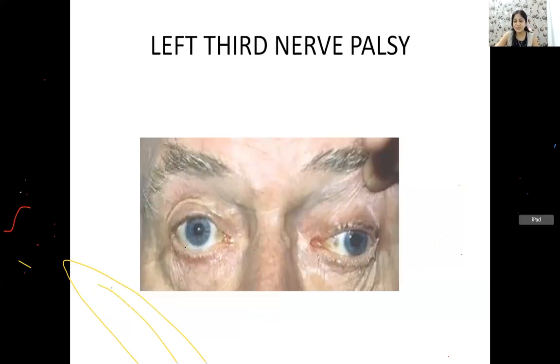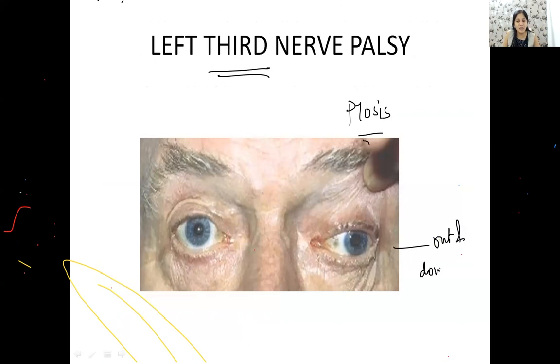So this is the first important picture question which I want you to learn. This is how a patient of nerve palsy presents. In third nerve palsy, the eye has typical ptosis, a drooping of the upper eyelid, and you have an out and down eye. Can you see? आउट एंड डाउन आई. आंख थोड़ी नीचे जा रही है और आंख बाहर जा रही है. ठीक है? आंख थोड़ी नीचे जा रही है और आंख थोड़ी बाहर जा रही है, राइट?